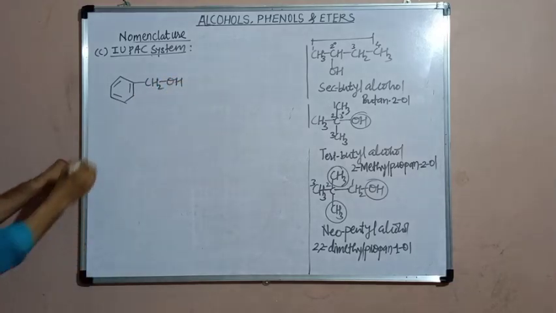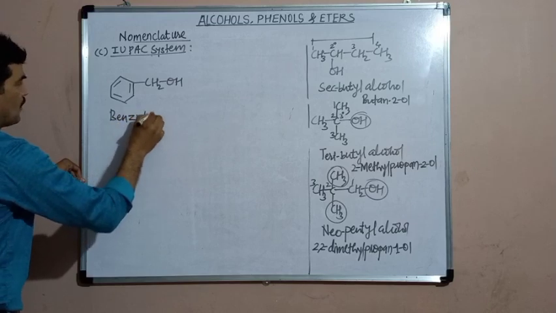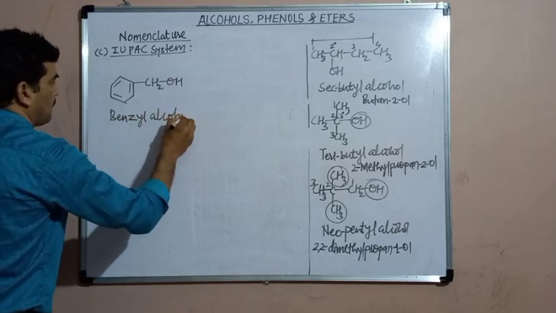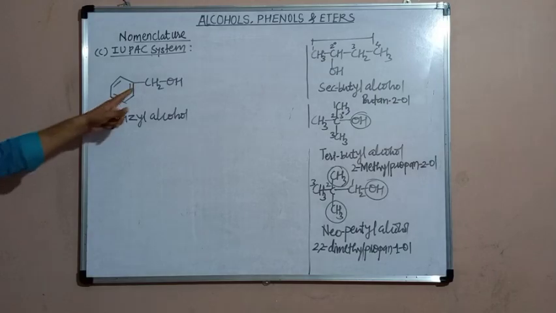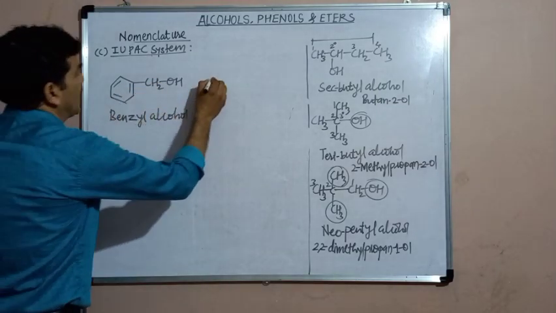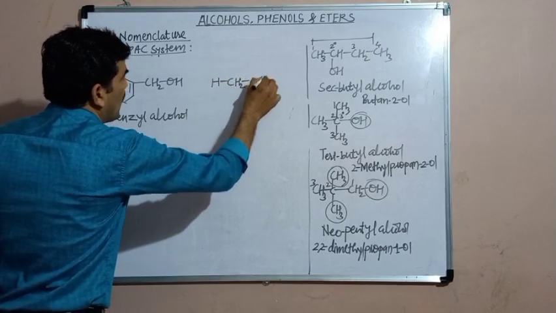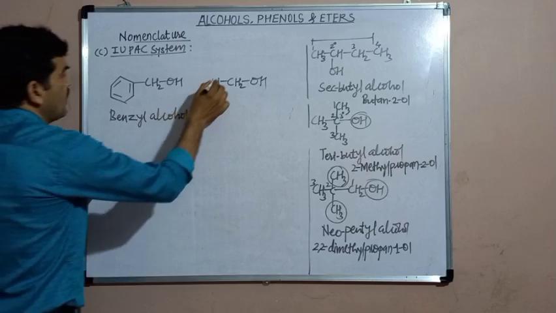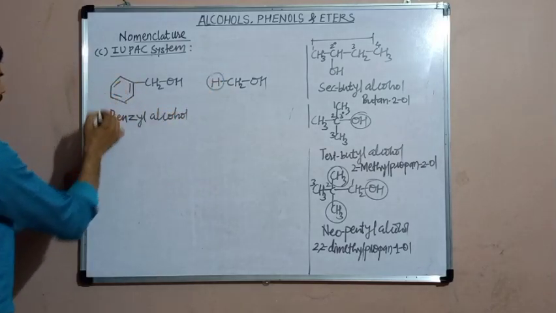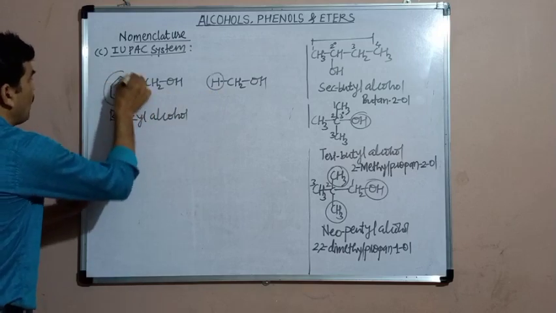This is benzyl alcohol. It is a common name. But what will be its IUPAC name? This benzyl alcohol is considered as a derivative of methanol. Methanol is written in this way, CH3OH. Now here a hydrogen atom is replaced by the phenyl group.